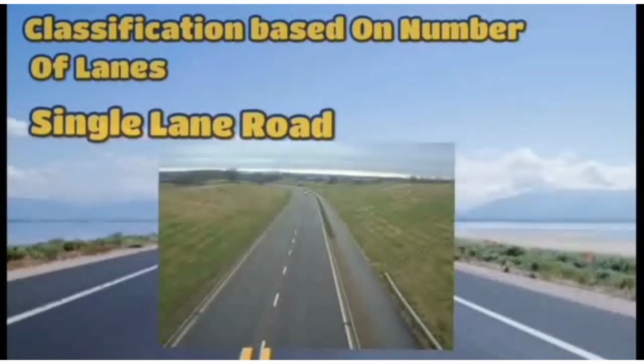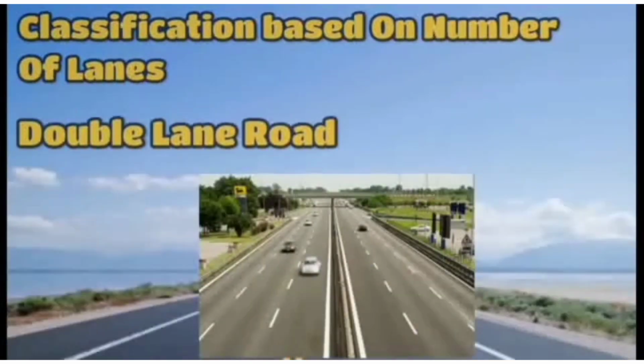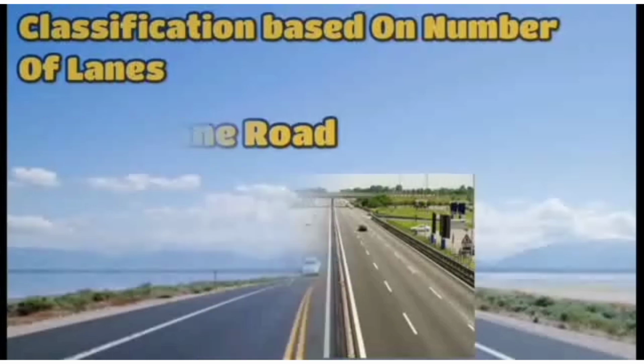Classification based on number of lanes. First is single lane road. A single lane road has a single lane for traffic in both directions. When vehicles meet, one must pull off the road to let the other pass. Double lane road. A double lane road is a road with 1 lane in each direction, divided by a double yellow line, intersected with other streets controlled either by 2 or 4-way stop signs and traffic lights.